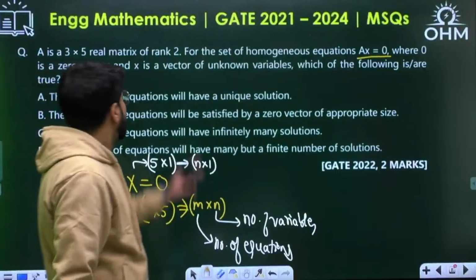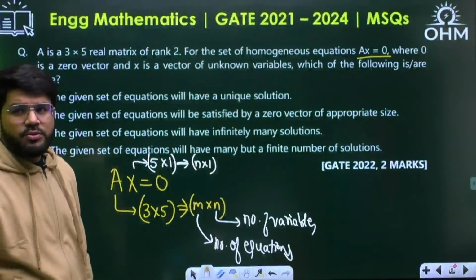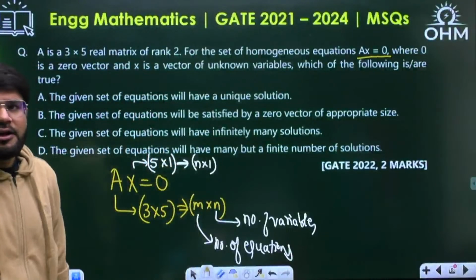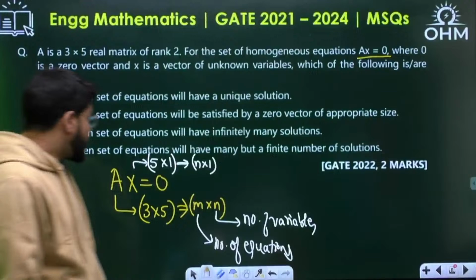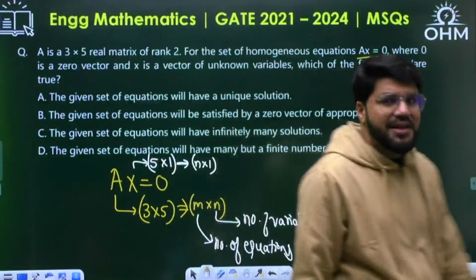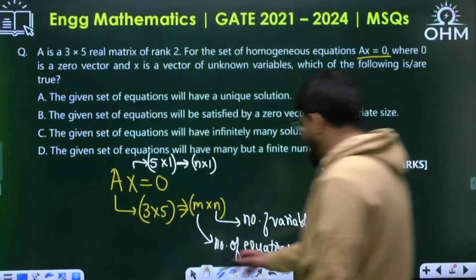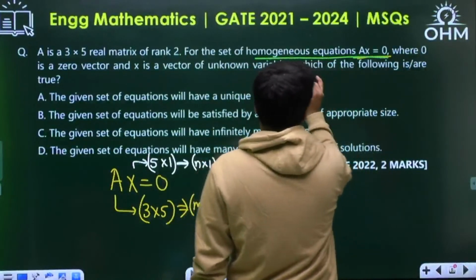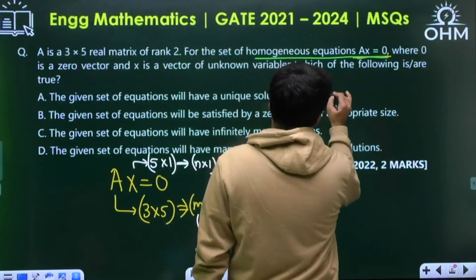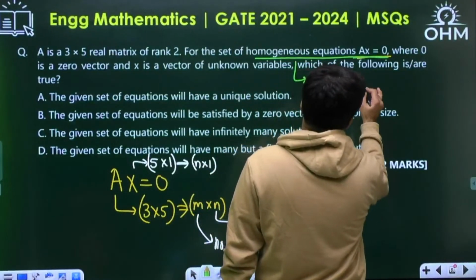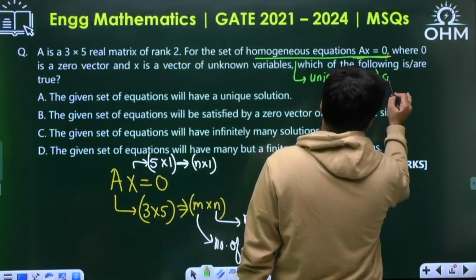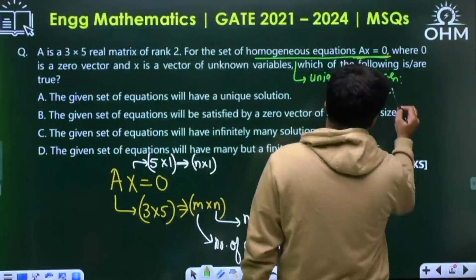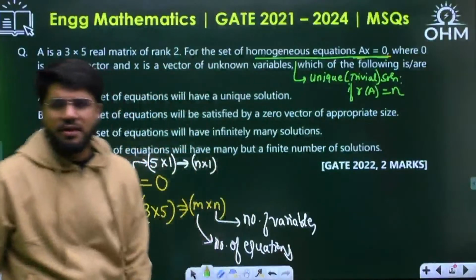Now, will the given set of equations have a unique solution? A is a non-square matrix, so we can't talk about determinant. What is the condition for unique or trivial solution? For the homogeneous equation Ax equal to 0, it will have a unique solution, also known as the trivial solution, if the rank of the matrix A is equal to n, the number of variables.